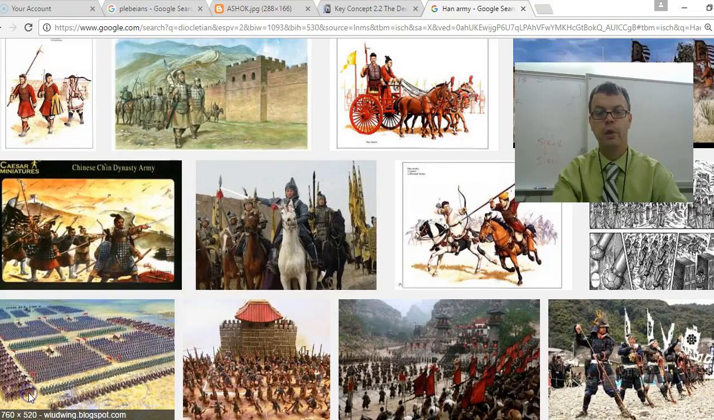Pretty awesome. The Han army, this was the army of the Han dynasty, which was a very strong army, and this is one of the first time examples of a conscripted army, which meant that this army was pretty much like drafted.